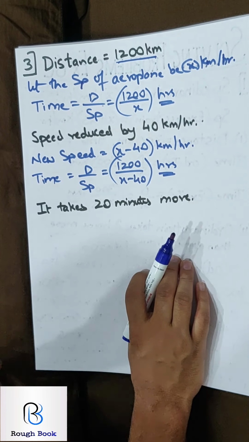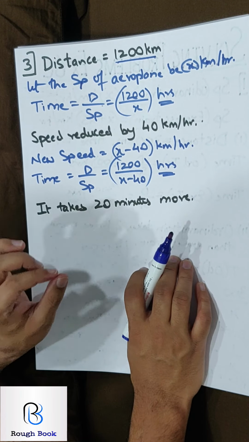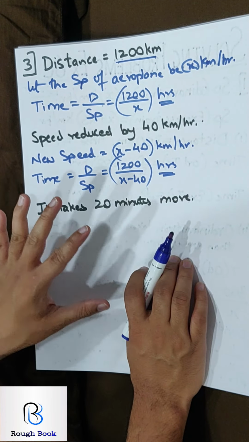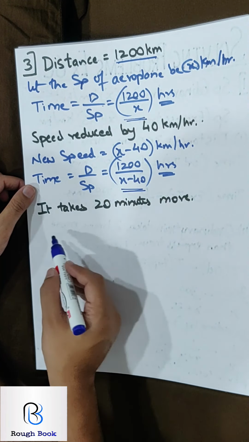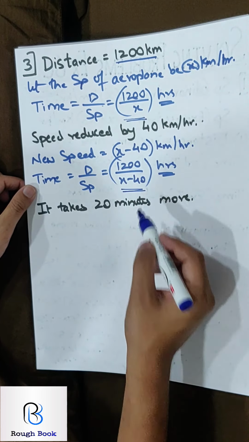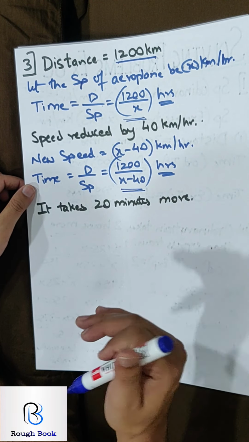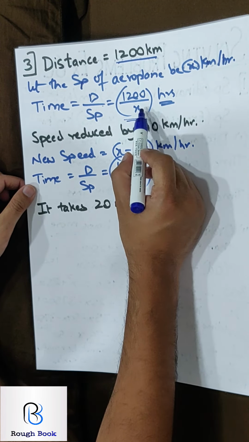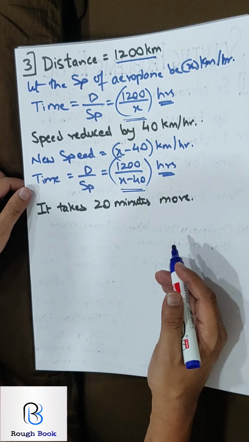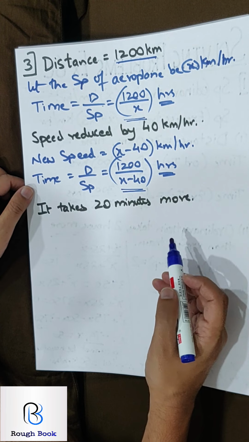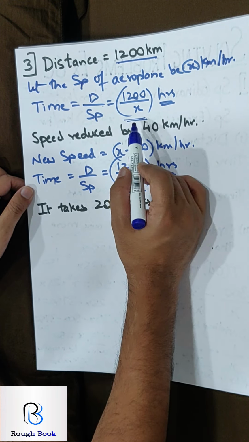Now you have to be very smart, because this is the place where 90% of children go wrong. This is the time, this is the time. Which time is more has to come first. Which time do you think is more and which is less? Now people generally, how many of you pause the video, write it, frame the equation and then come back? Let's see if you got this correct or not. Alright, you are back now.